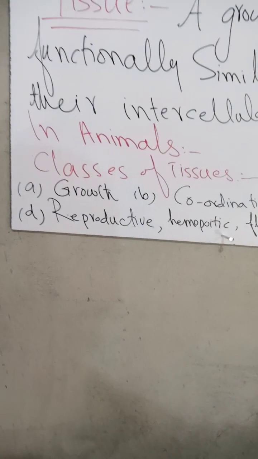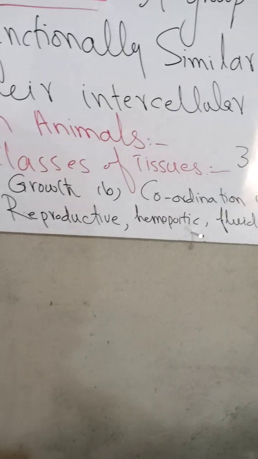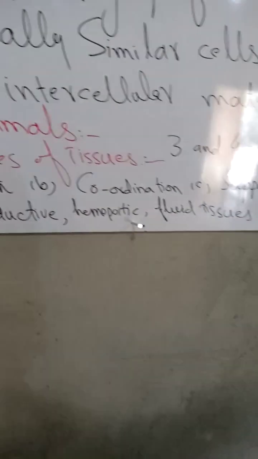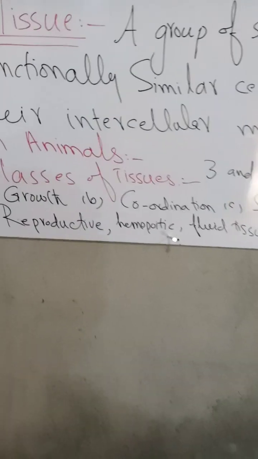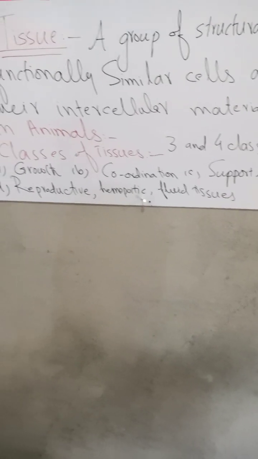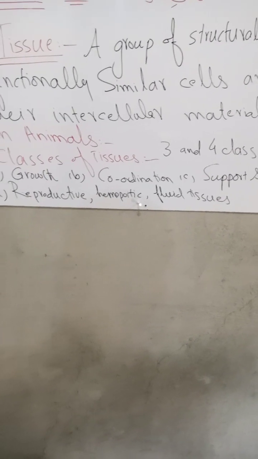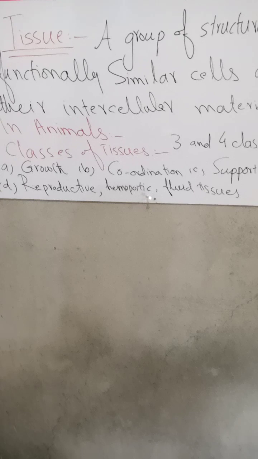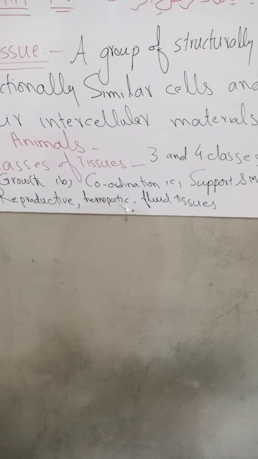In animals, there are three classes of tissues on the basis of structure, which are classified and described by the embryologists. You know the embryologist.